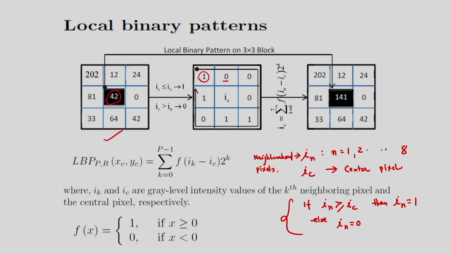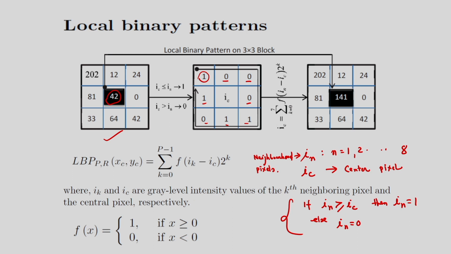Next I am comparing 24 with 42, the 24 is less than 42, so I considered it as 0. And like this I am getting all these numbers. So what will be my binary number? 10001101.